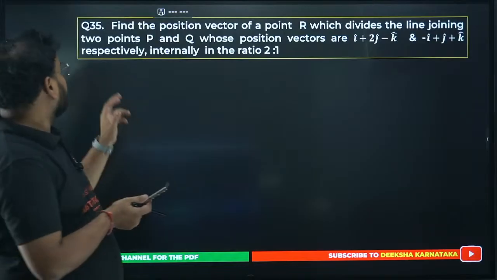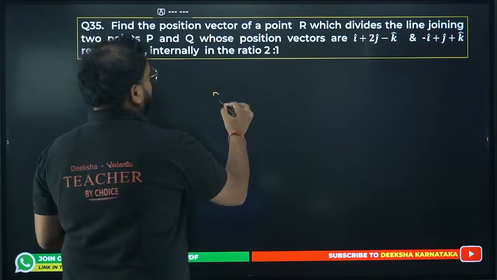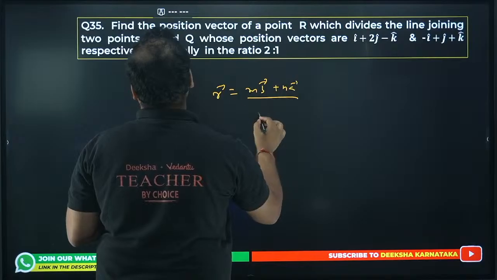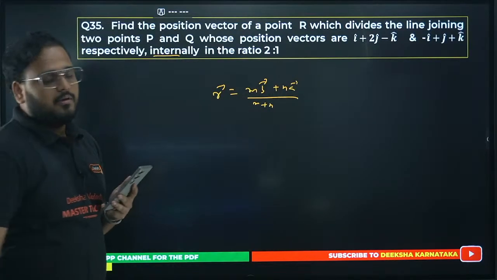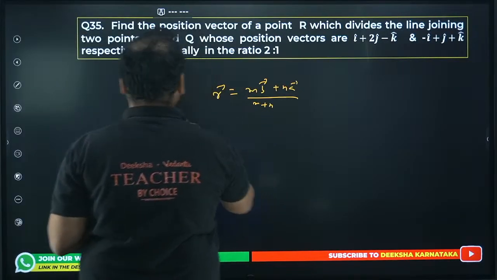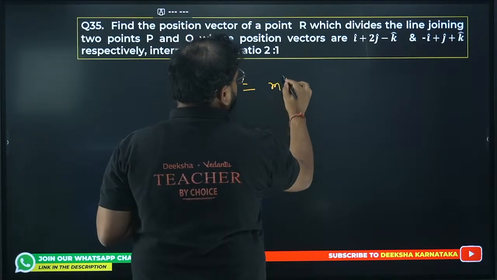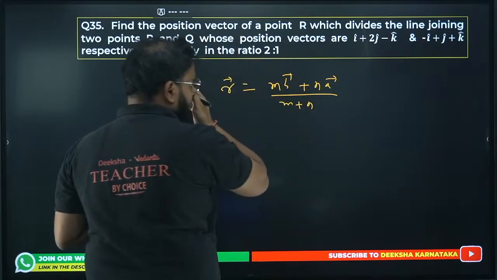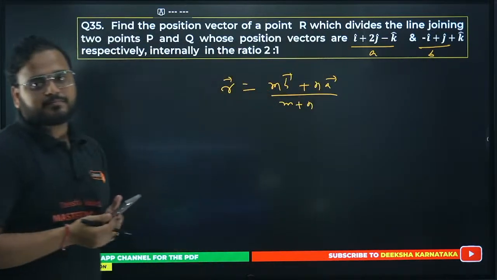35th now. Find the position vector of the point R which divides the line joining the points. Same thing, use this value. R equals MB plus NA by M plus N internally. For external you have a negative sign over here, M plus N. So vector R is going to be MB plus NA by M plus N. Here this is my value of A and this is the value of B. Use it, guys. Please solve it.